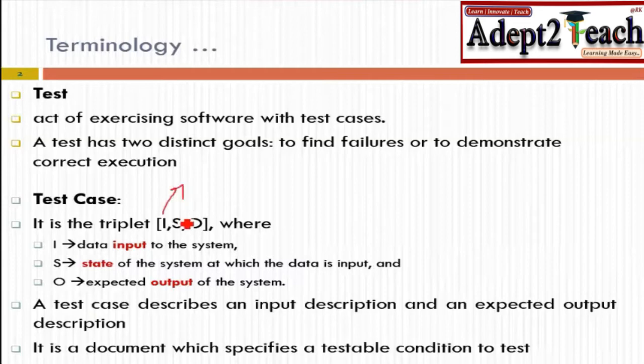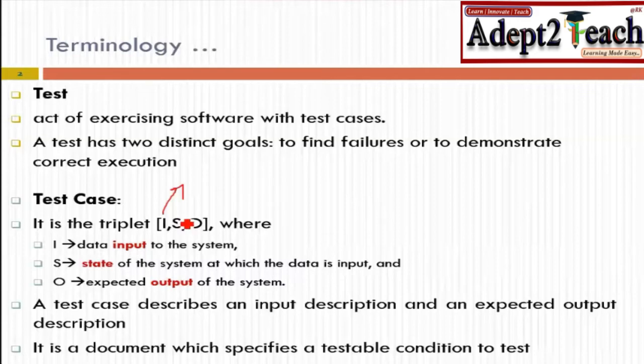The state means the present scenario when you have given input to the system: whether before giving input it had failed, or when you were about to give input it was stable, the screen was looking absolutely fine, the GUI was looking absolutely fine, the application was working. So that is the state, whether it was in running mode, in static mode, or in failure mode. That is the state of the system when you are about to give input to that particular system.